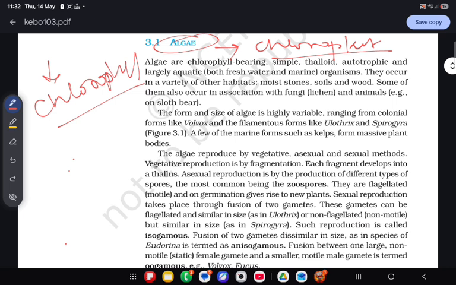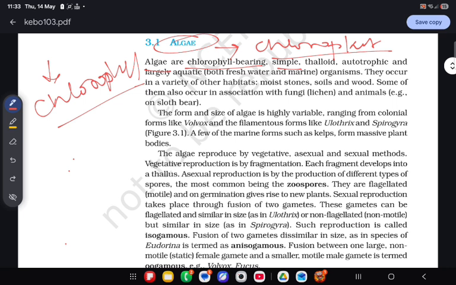So algae come under plants, but they are very primitive plants. They have no specific root-like structure, no stem, no leaves, but they come under the plant. They are mostly found in water. Some algae are also found on land, but most are found in water. Algae are chlorophyll bearing.